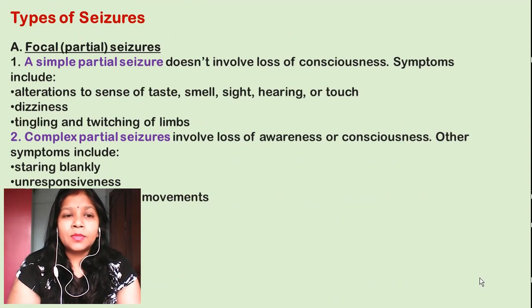Now, what are the types of seizures? As I have told you, a confirmatory test should be done to determine whether the seizures are due to epilepsy or some other medical condition. The first type of seizure is the focal or partial seizure. This can be divided into two categories.